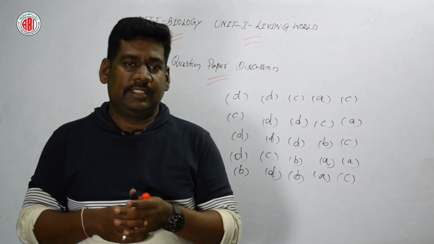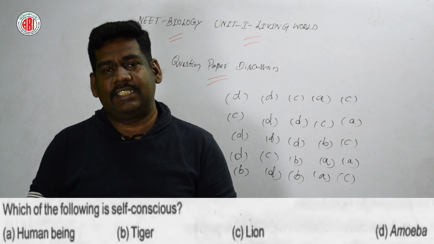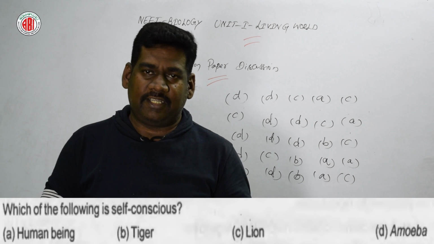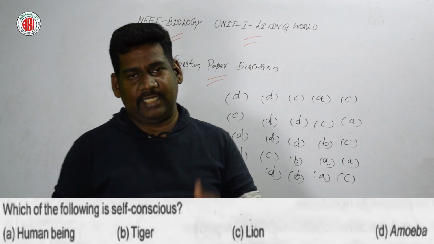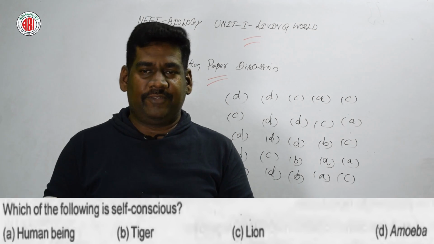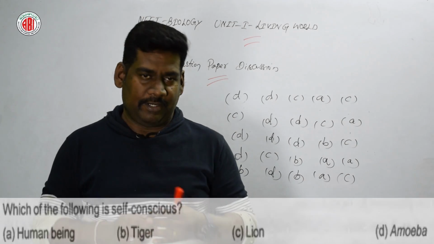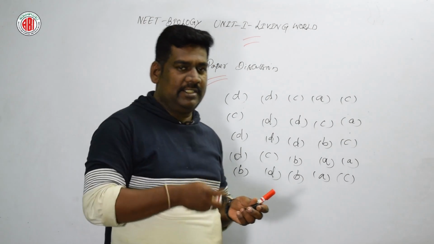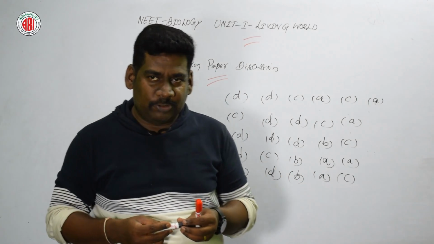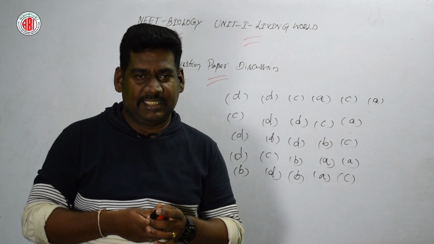Now the next question is: which of the following is self-conscious? Yes, self-consciousness is one of the characteristic features of the living organism, and it can be seen only in human beings. Here are four different options: human being, tiger, lion, amoeba. The right answer for this question is option A, human being. The human being is the only social animal that can show this self-consciousness.